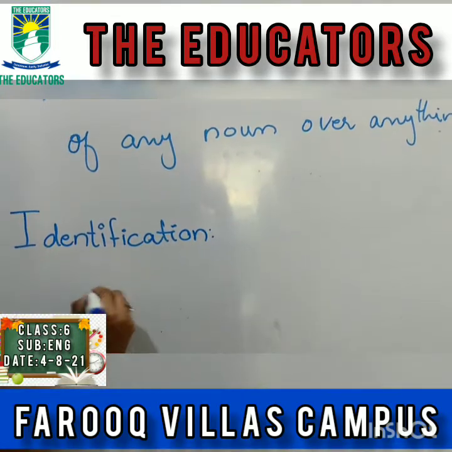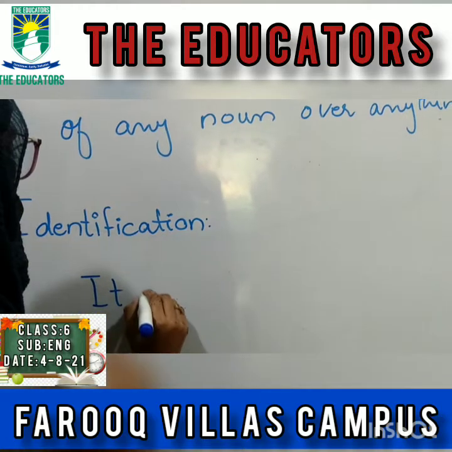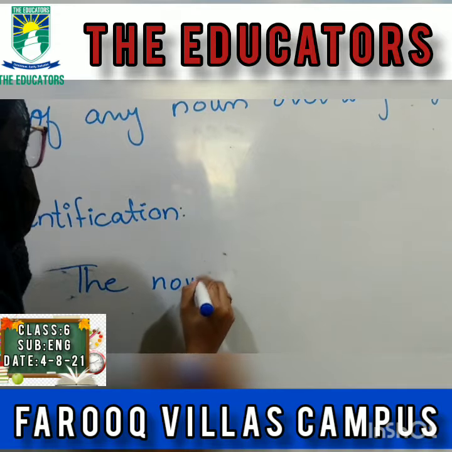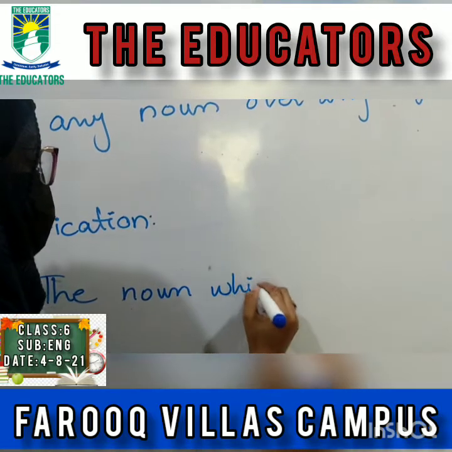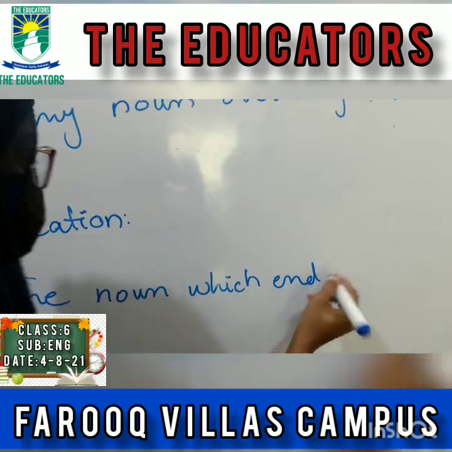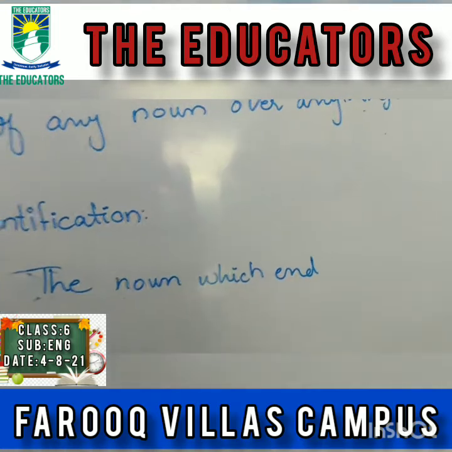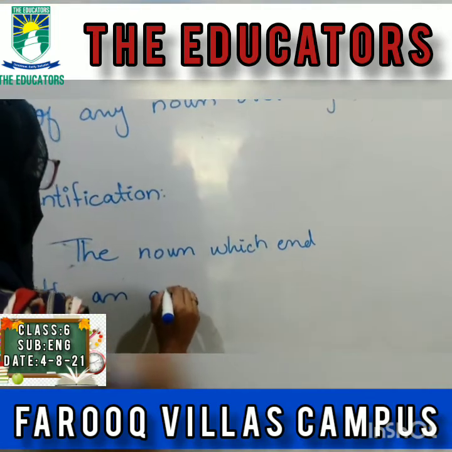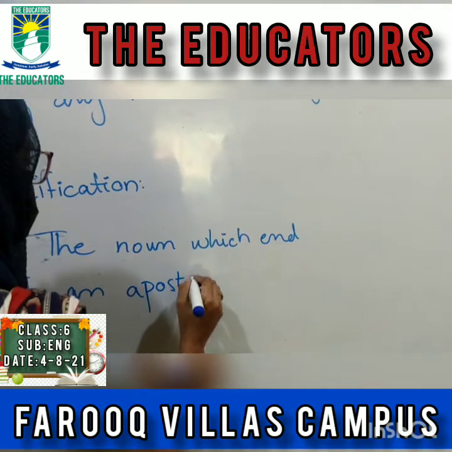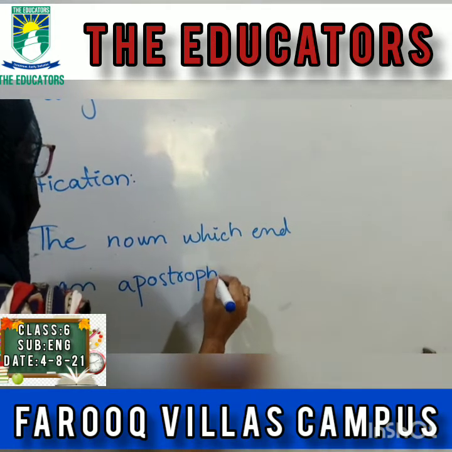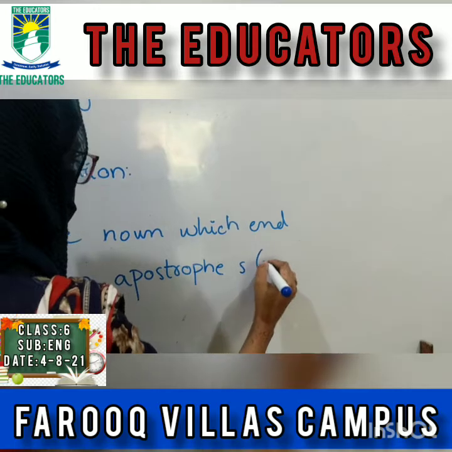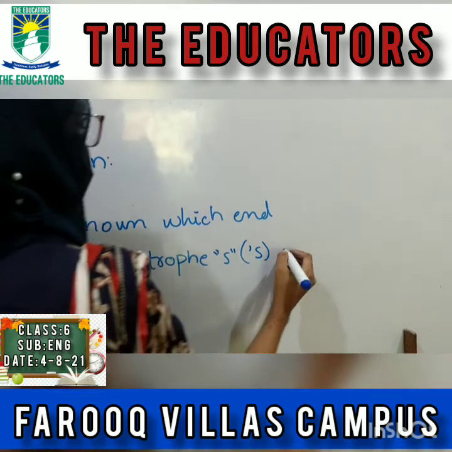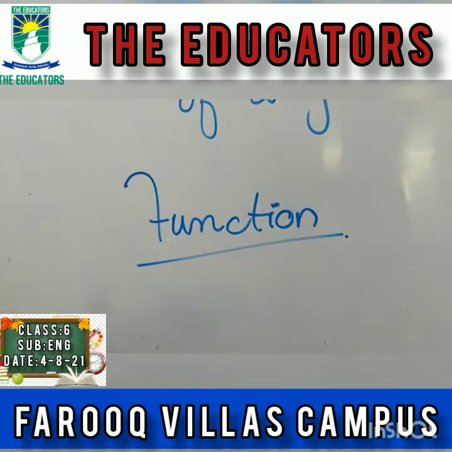The identification is it has the noun which ends with an apostrophe s, like this, for the possessive noun.